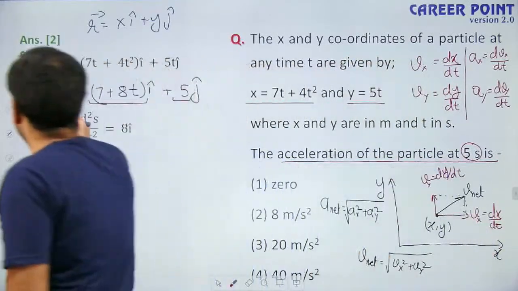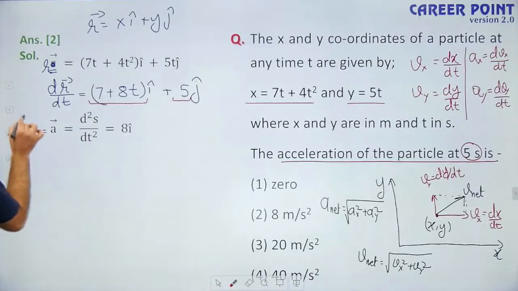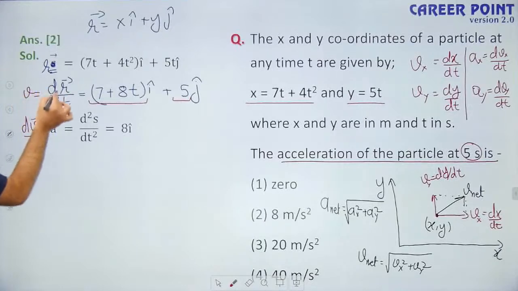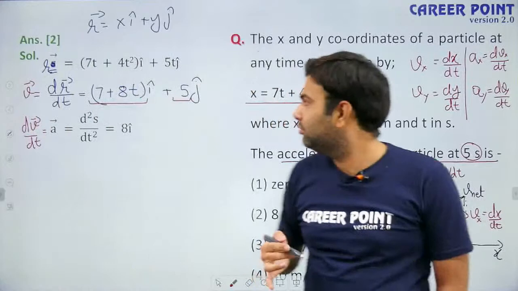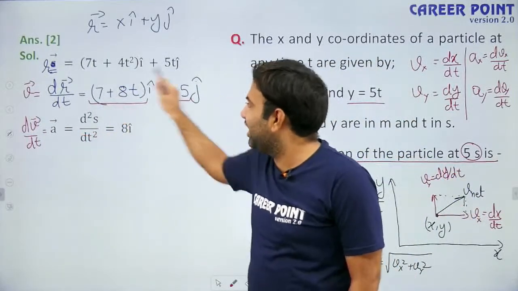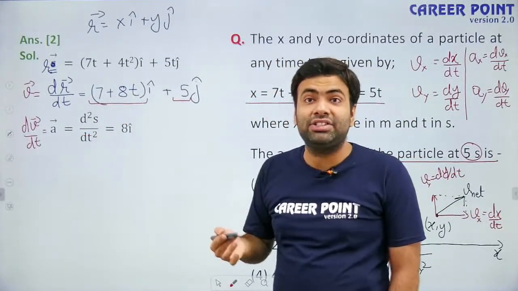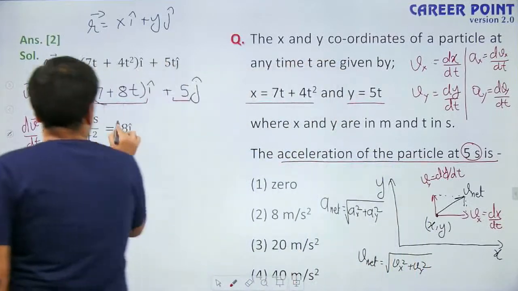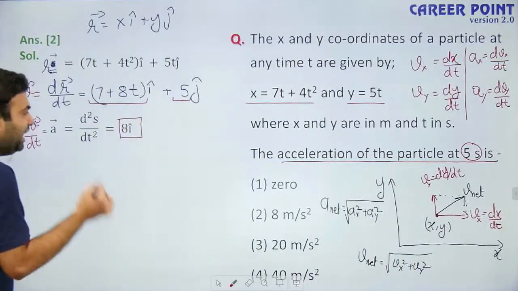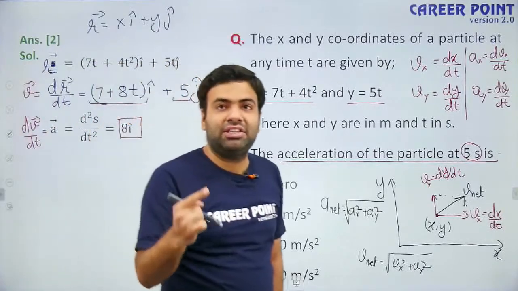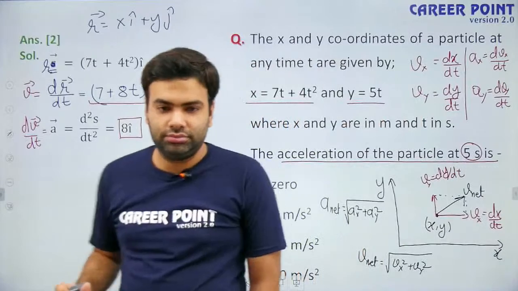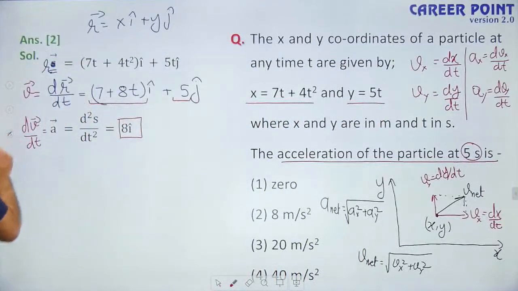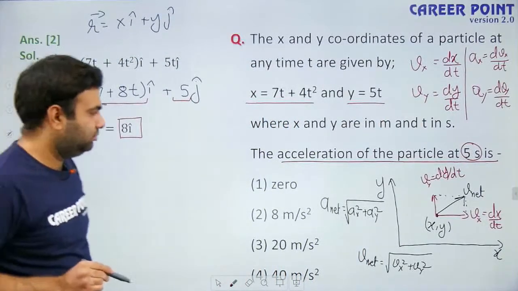Now if you want to find acceleration, it is equal to the rate of change of velocity vector with respect to time. What is velocity? It is the rate of change of position vector, and the rate of change of velocity vector is acceleration. So differentiate it again and you will get acceleration. As you can see, by differentiating you will get acceleration as 8 i cap. That means acceleration has only an x component, it has no y component.